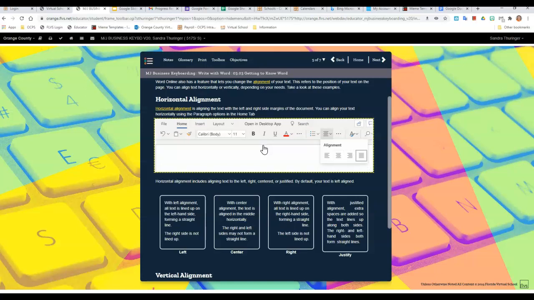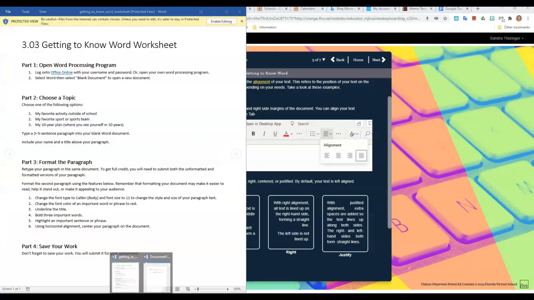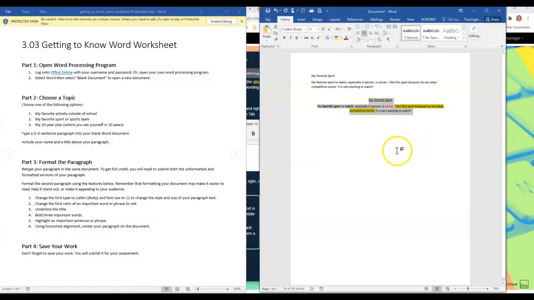So that's how you do your alignment. That's exactly what we did. Let's go back to our Word documents and make sure we have all the directions done.